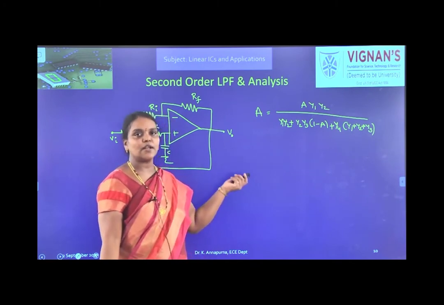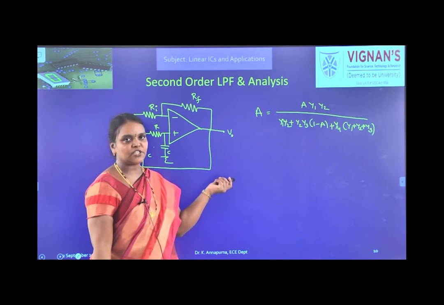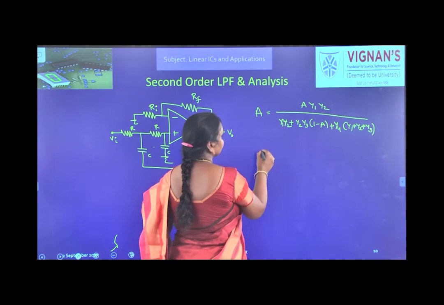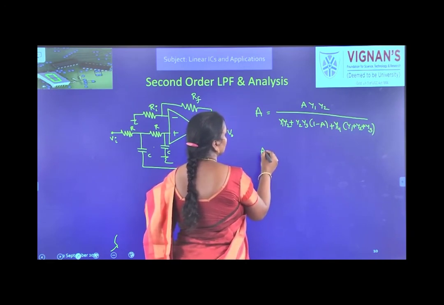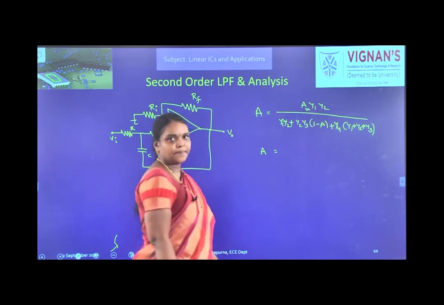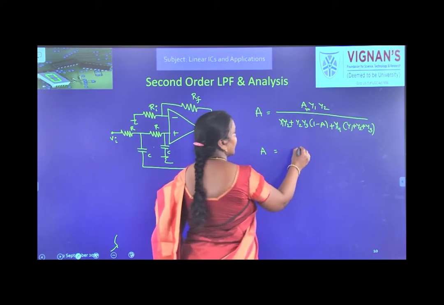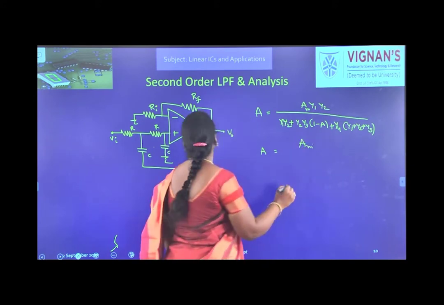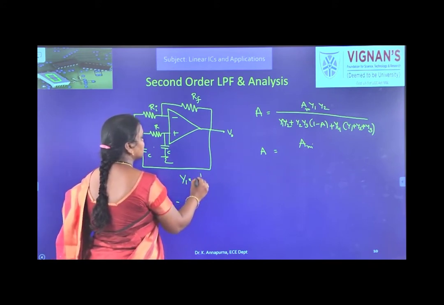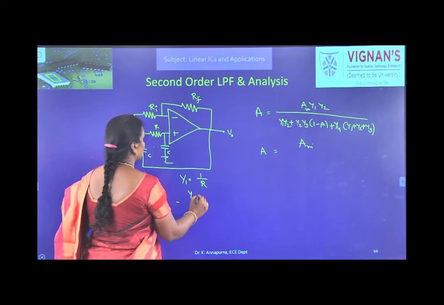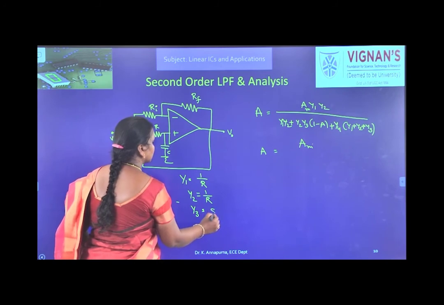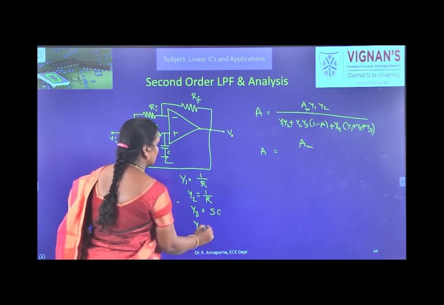Now in this expression let us replace resistance admittance values and capacitor susceptance values. So what will you get? The gain is equal to, here let it be A max, AM, the maximum gain. So AM into what is Y1? 1 by R. Here to get clarity, Y1 is 1 by R, Y2 also 1 by R, and Y3 is SC, and Y4 also SC.